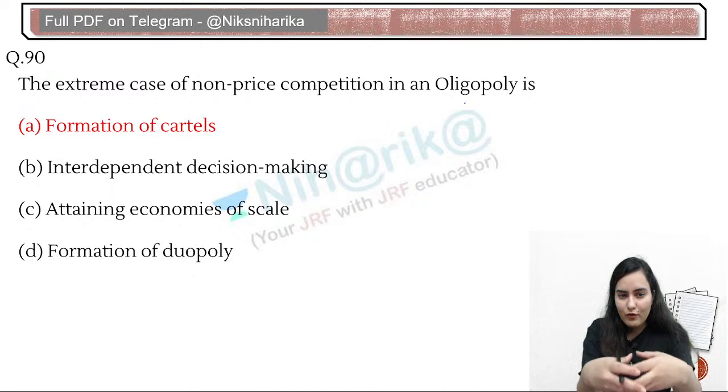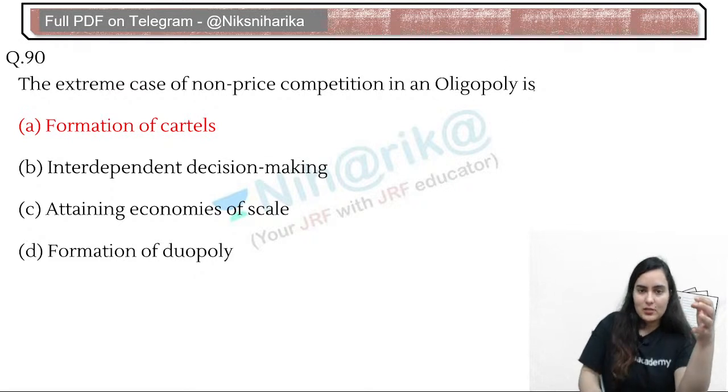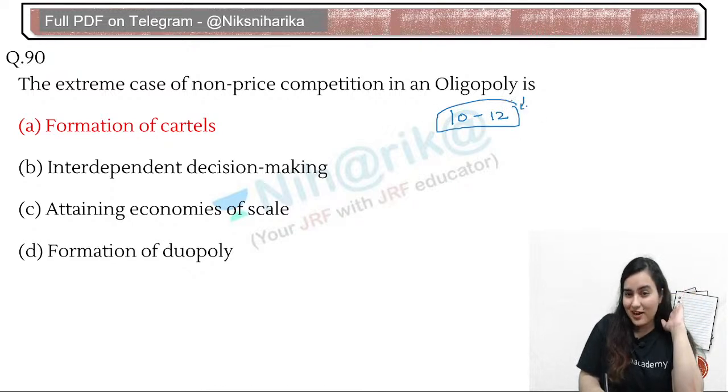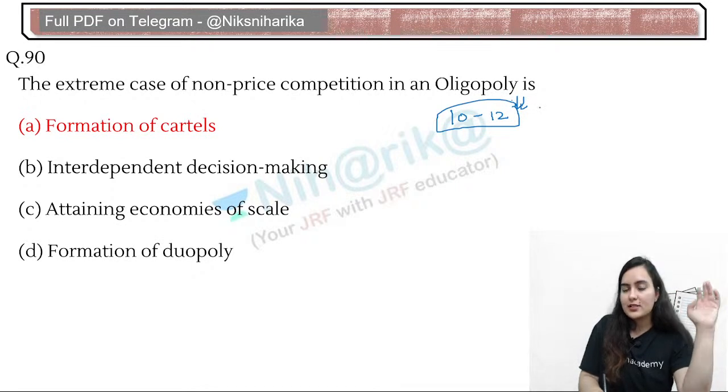But formation of cartels is such a crucial decision. Suppose 10 to 12 oligopoly firms are existing in the market, like all the airlines.